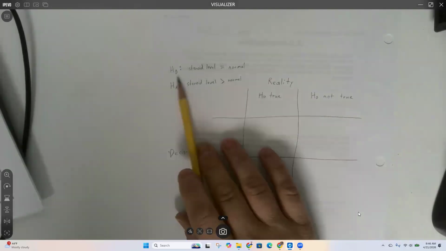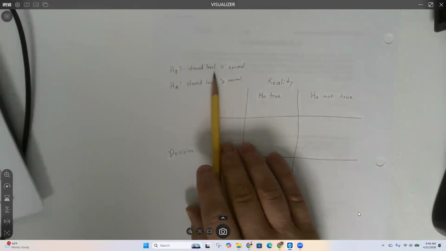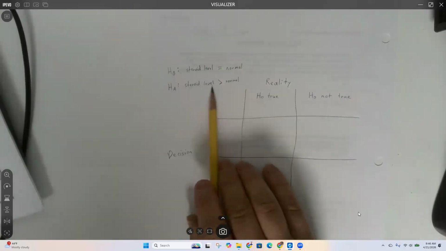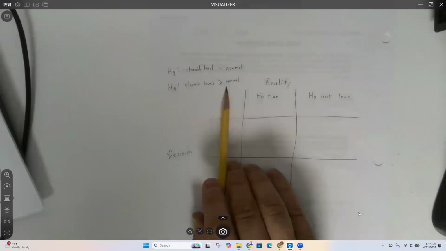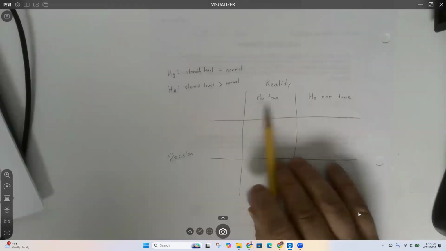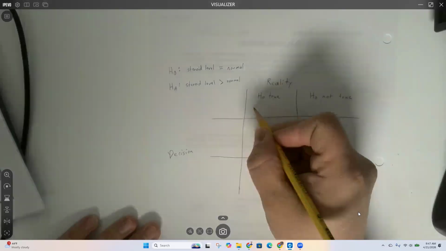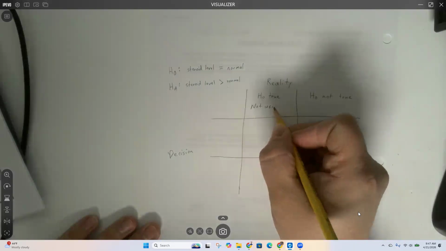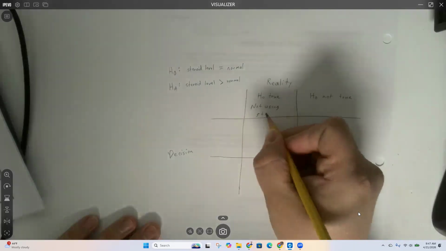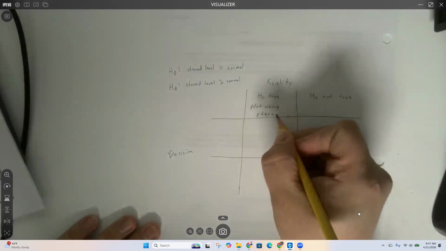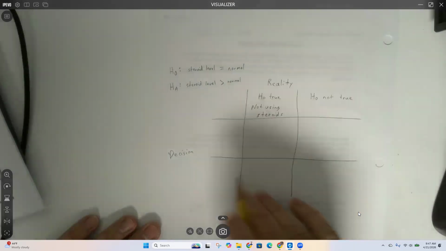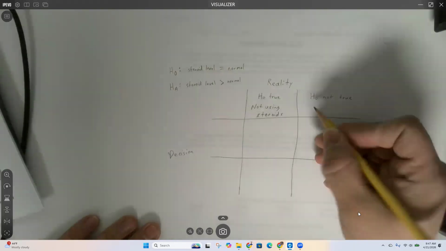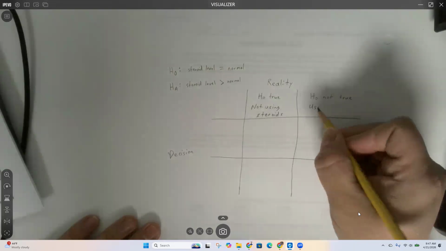But my null hypothesis is that that athlete's steroid level is normal. Alternative hypothesis is that they've been using drugs and that their steroid level is above normal. Okay, so this is a one-tailed test. Now, reality would be that they have not been using any steroids, right? Any performance enhancing drugs. Okay, so this is for an athlete. They're not using steroids. If the null hypothesis is not true, then that would mean that they have been using. Okay.